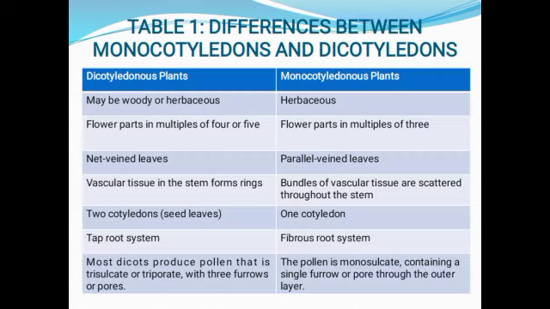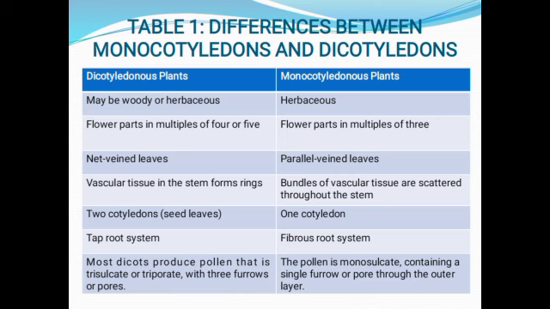Here is a table comparing and showing the differences between dicots and monocots. So dicots may be woody or herbaceous. Monocots are usually herbaceous. Flower parts of dicots are in multiples of 4 or 5. The floral parts in monocots are in multiples of 3. Dicots are net-veined, monocots are parallel-veined.